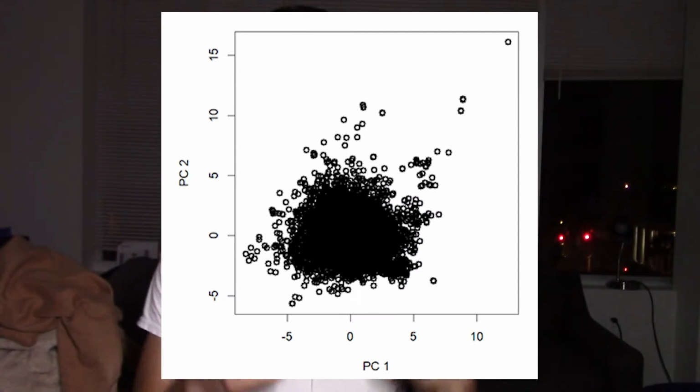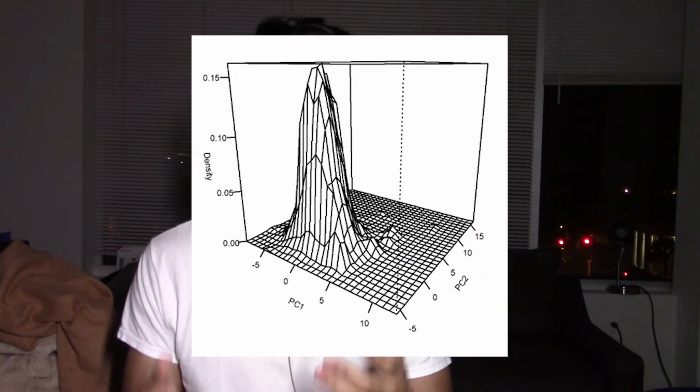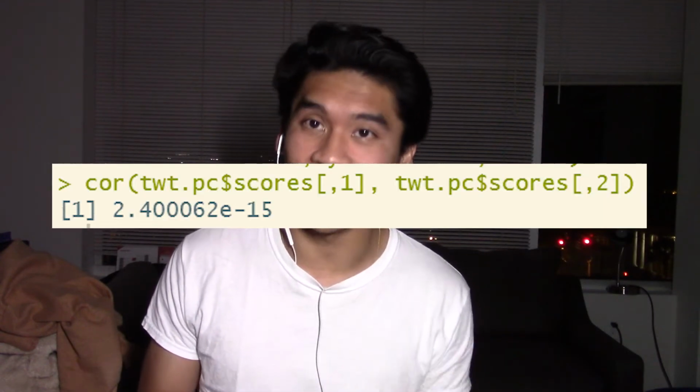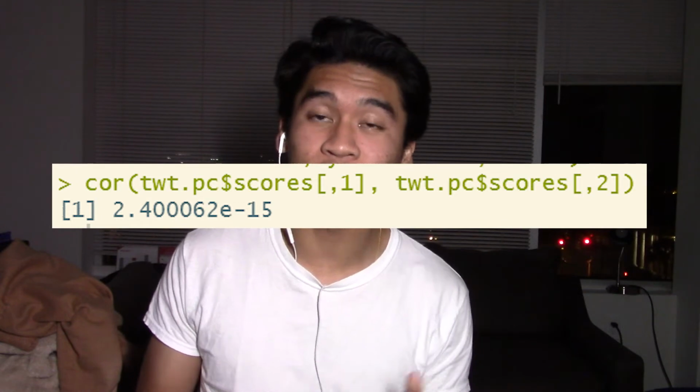Principal component 1 and principal component 2 have huge globs and clusters of data around the 0, 0 mark. I looked at the bivariate density plot, and it's true. There was just a huge glob of data right there. And then I was like, okay, maybe there could be a linear relationship, so I ran a correlation test and found there is not. The correlation value is almost 0. And the same can be said with PC1 and 3 and also PC2 and 3.